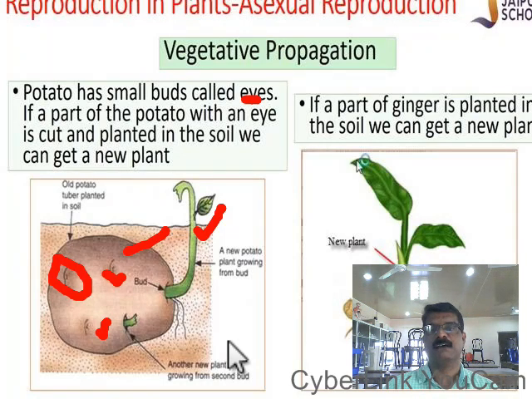Similarly, you know rose. How will you propagate the rose? You will cut a stem of the rose and plant it. It will give rise to new rose plants. Therefore, stem is used for developing a new plant. Even in hibiscus, shoe flower, we cut the stem and develop the new plant. So here stem gives rise to a new plant. Therefore stem is a vegetative part, and stem cutting that gives rise to a new plant is an example of vegetative propagation.